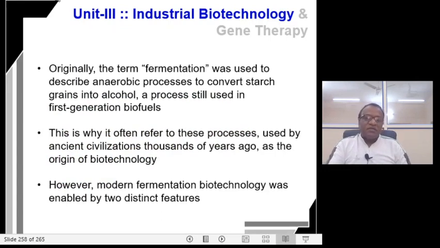Originally, the term fermentation was used to describe the anaerobic processes which convert the starch grains into alcohol. So that is the reason why ancient civilizations thousands of years ago described it as the origin of the field of biotechnology.